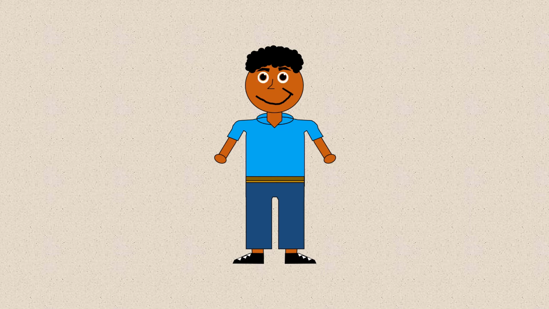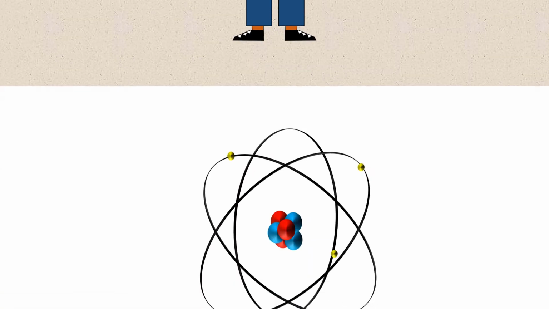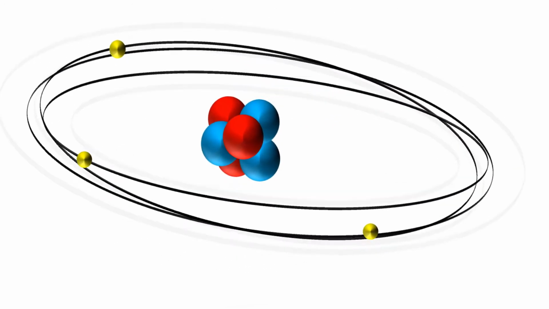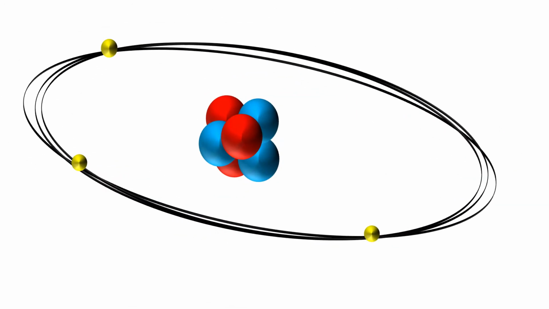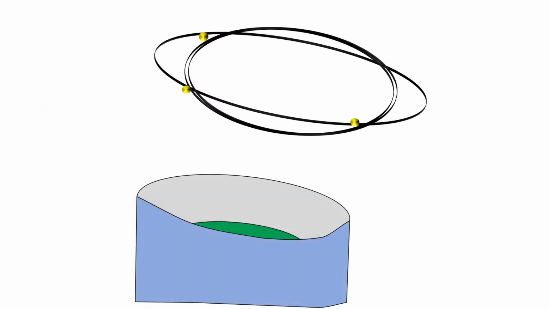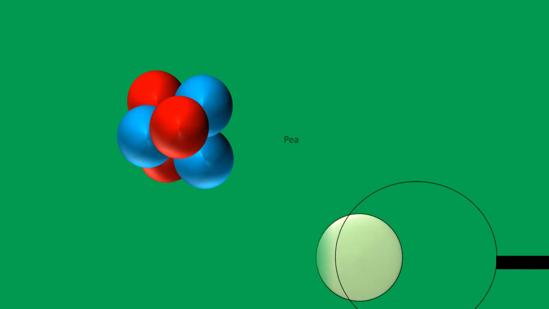Atoms can break themselves into even smaller atoms. This is a basic type of atom. Atoms in real life look like this. Atoms are 99.9% empty space with tiny amounts of mass. The atom has so much space that if an atom was the size of a sports arena, the nucleus would be the size of a pea.